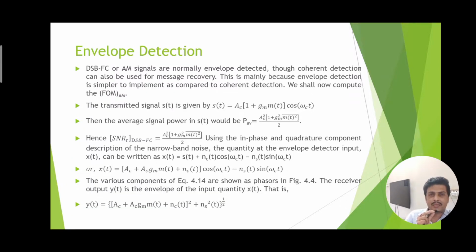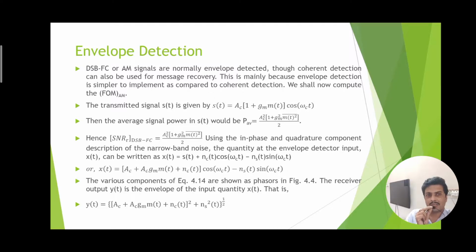The envelope detection of the amplitude modulated signal is used, which is a non-coherent receiver. So the double sideband full carrier amplitude modulated signal requires an envelope detector for the demodulation process.